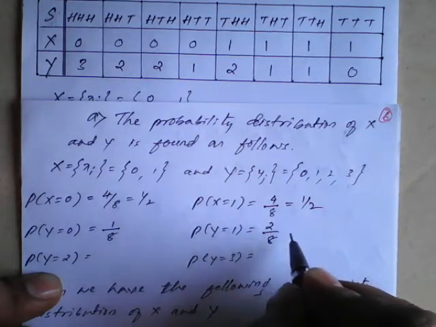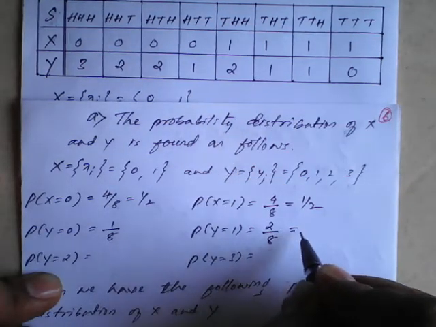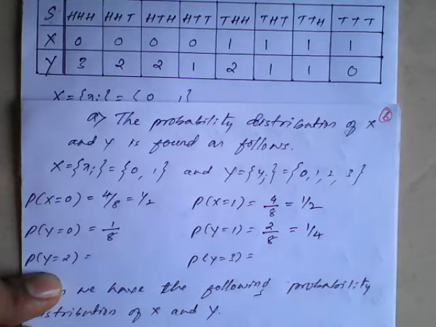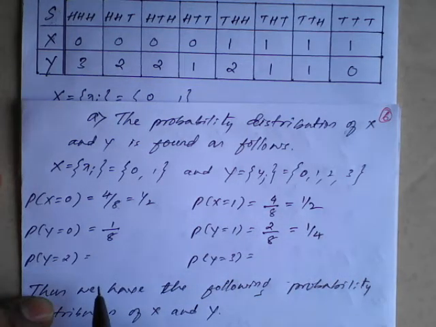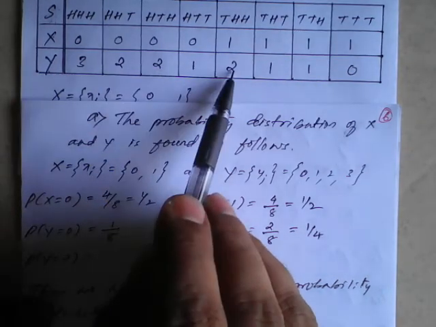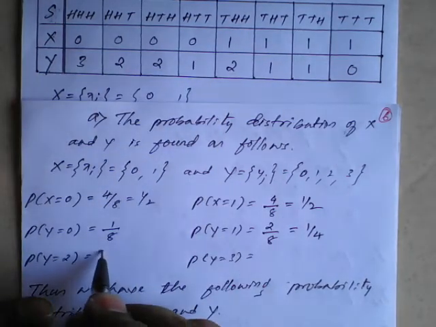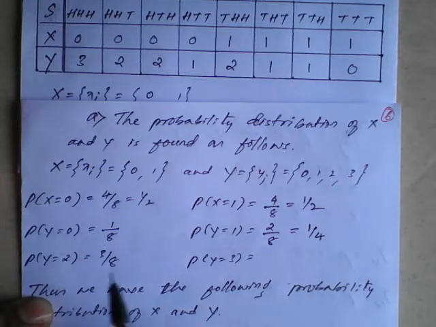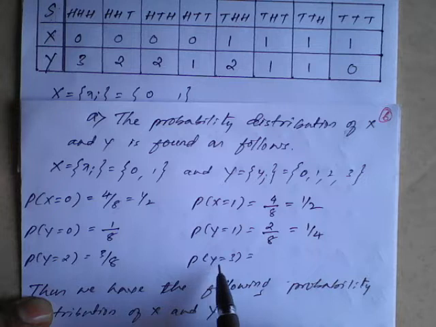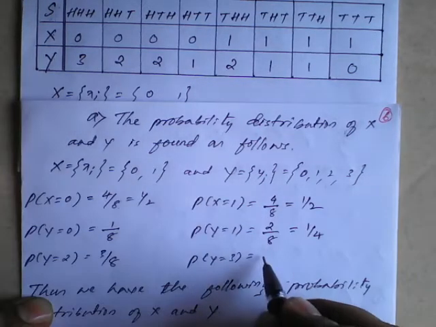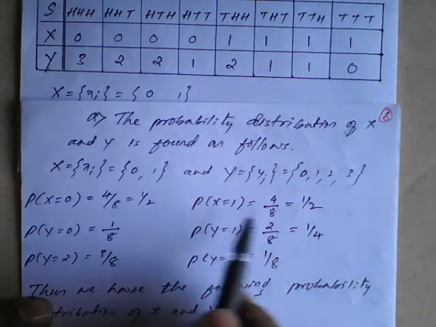So 2 upon 8, which is nothing but 1 upon 4. Next, y equal to 2: how many are there? 1, 2, 3. So out of 8 we have 3, so 3 by 8. And similarly, y equal to 3: we have only 1, so I will write 1 upon 8. So this is the probability.